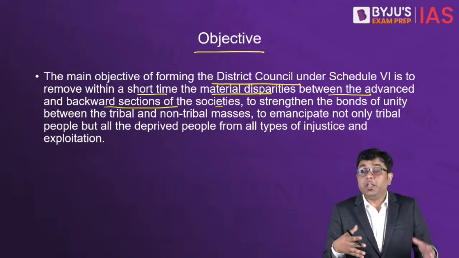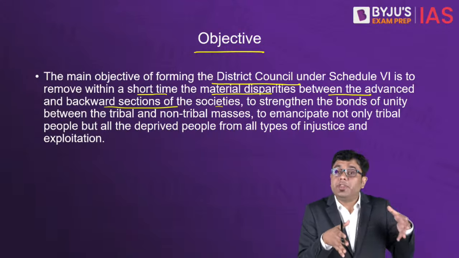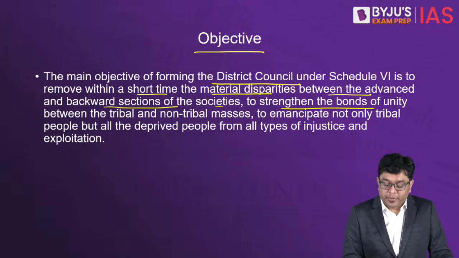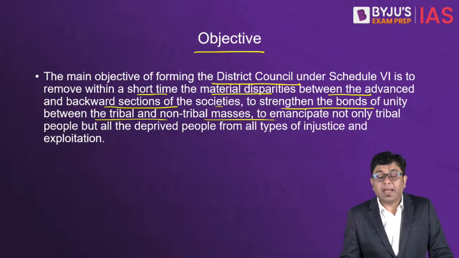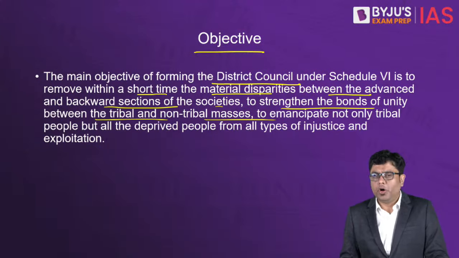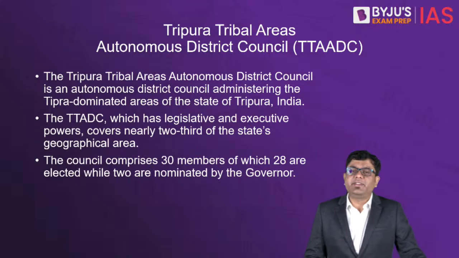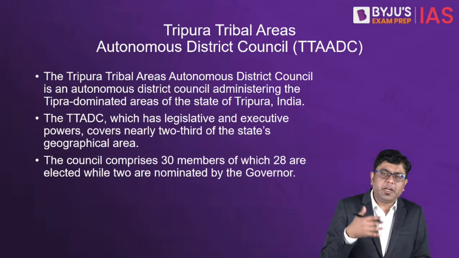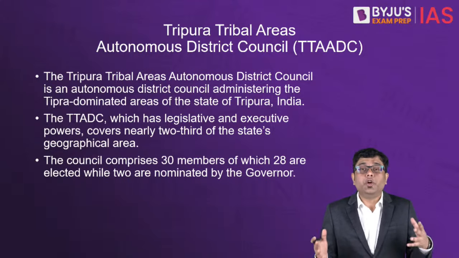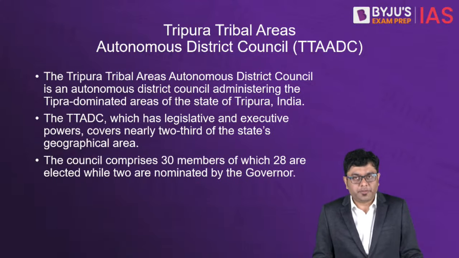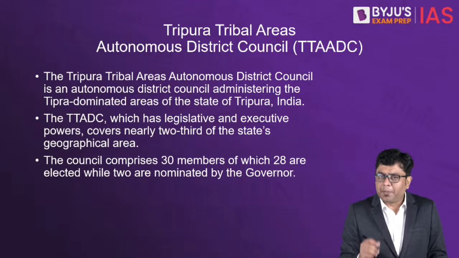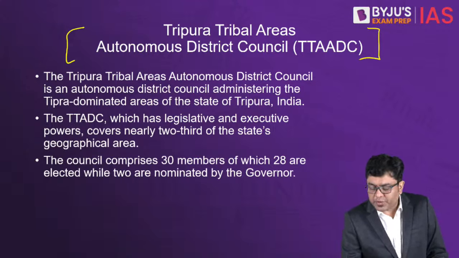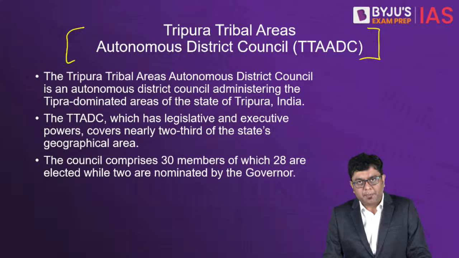How? By ensuring focused development on the backward areas and backward sections, to strengthen the bonds of unity between tribal and non-tribal masses and so on. The autonomous councils have been given some amount of financial powers and some limited judicial powers as well, in order to ensure that their way of life is not hampered. So under the provision of Schedule 6, the Tripura Tribal Areas Autonomous District Council has been established.